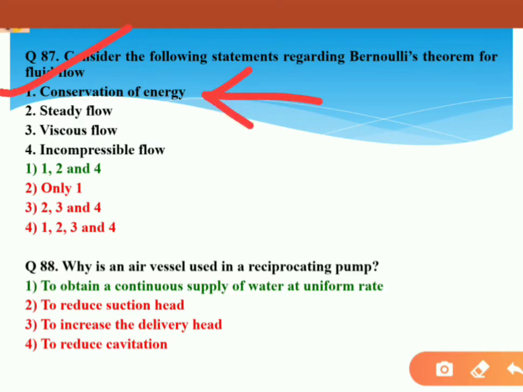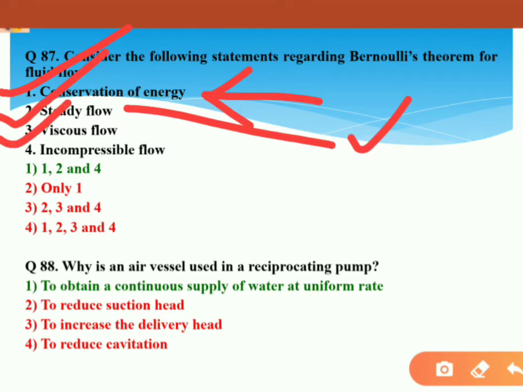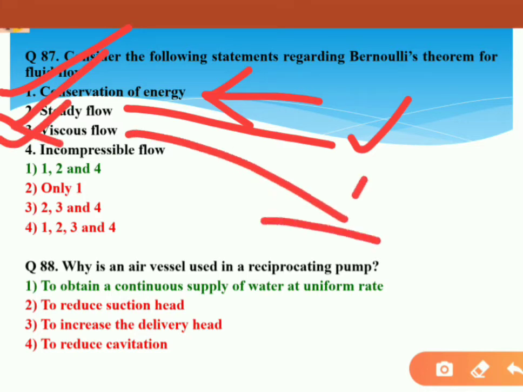Yes, Bernoulli's equation says about the conservation of energy. It's the basic outcome from Bernoulli's equation. Remember it. And steady flow assumption, yes, it's the major assumption of Bernoulli's equation. Steady flow, correct. Viscous? No, the assumption must be non-viscous. And incompressible flow? Yes, it's an incompressible flow.